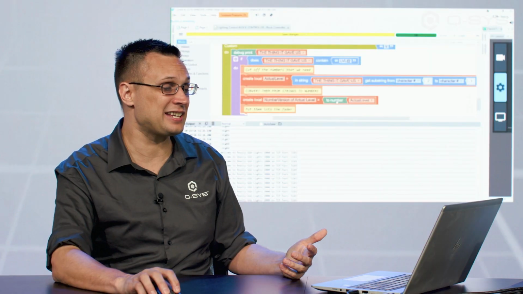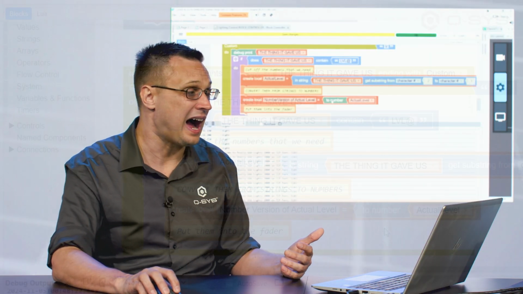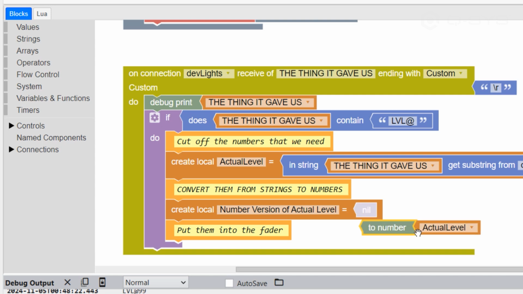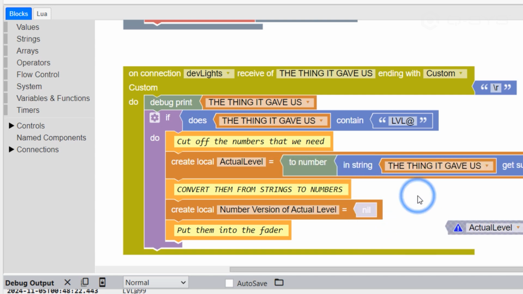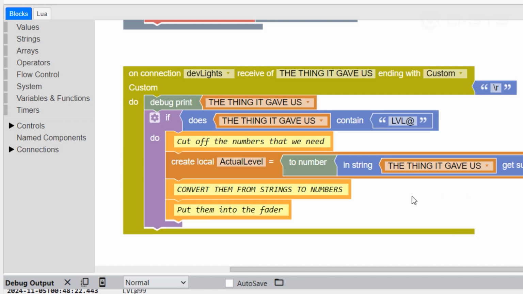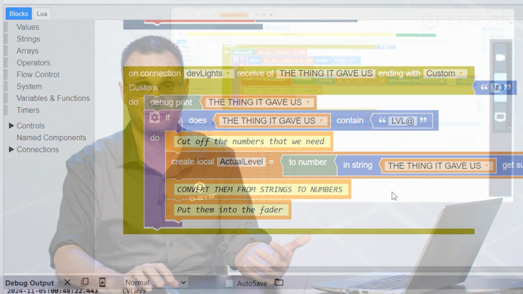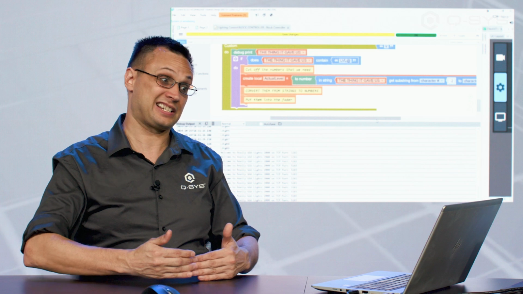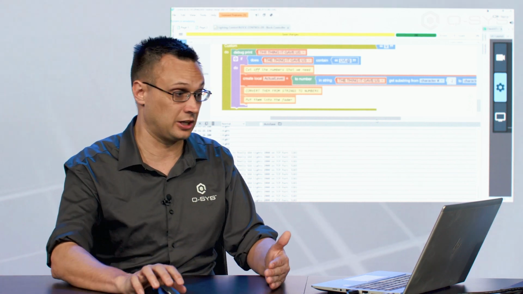Couldn't we just run one function into the other function? We 100% can. Because in this case it's such a simple thing to do, I would just take that toNumber and shove it in here. That is a lot cleaner. Then I don't need to create a second variable at all. Technically, we are doing a lot of things in one line, and sometimes that can be difficult to read. But in this case, I actually think it's easier to read because there's fewer things going on.